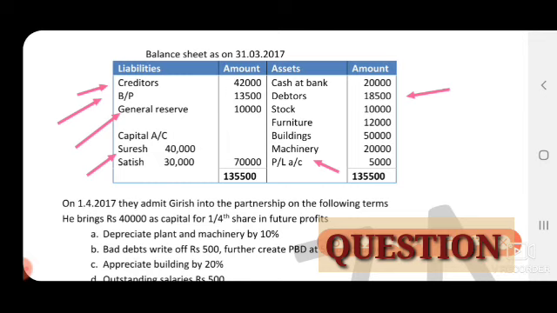Now, old balance sheet items: all the liabilities except capital, general reserve fund and profit and loss account transfer to the partners' capital account, and the remaining liabilities and assets transfer to the new balance sheet.